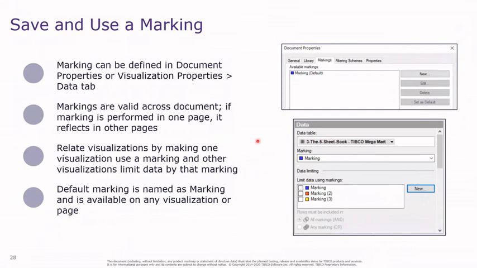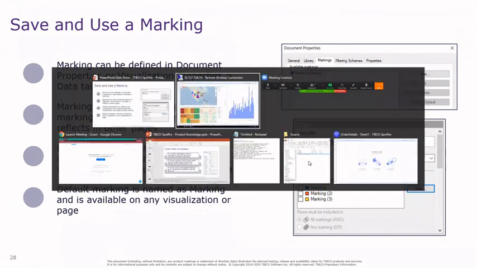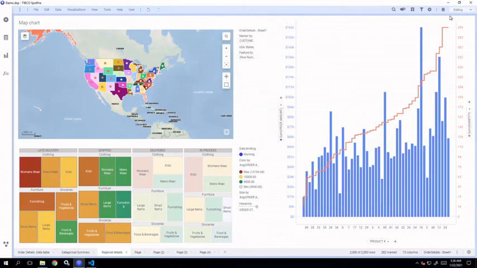You can save a marking either using the document properties or in the visualization properties, where you have a data tab in which you can create new markings and select the marking for that particular visualization. For this visualization, right click and open the properties.